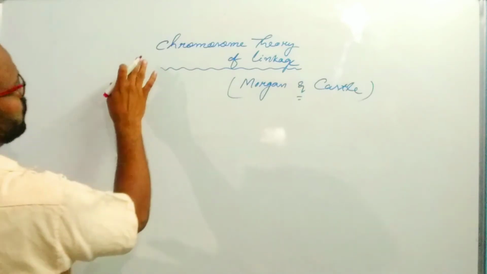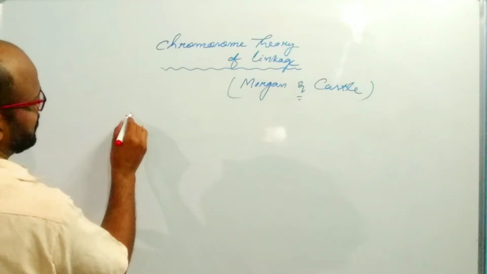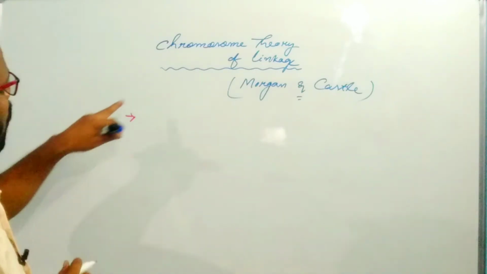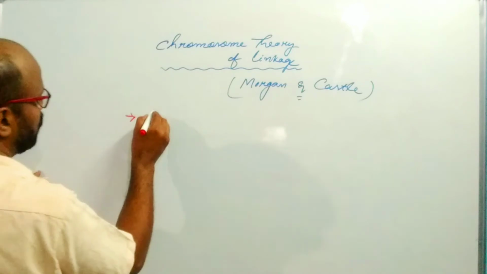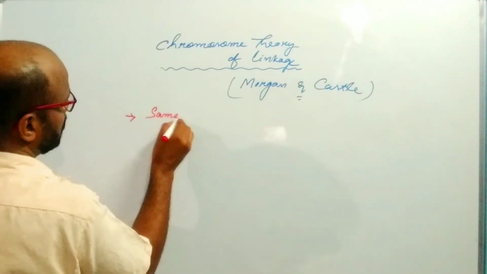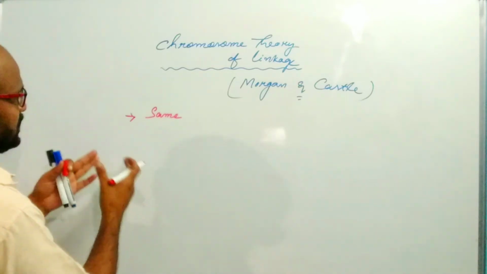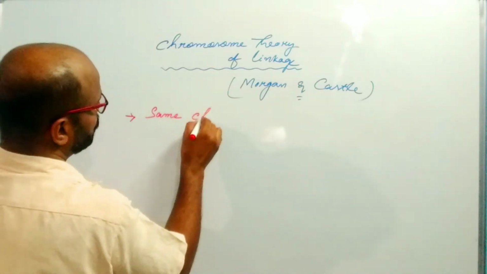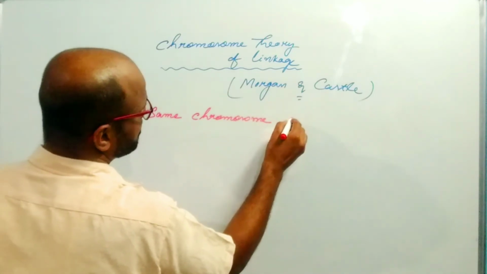What are the different postulates of this theory? According to this theory, all the linked genes are present on the same chromosome. All the genes that show the linkage behavior are present on the same chromosome.